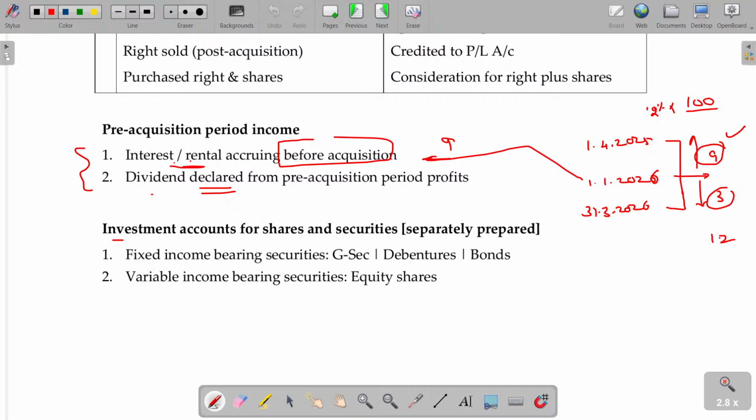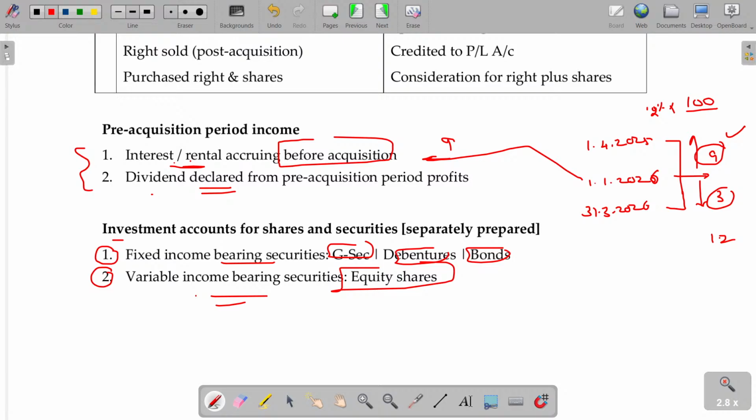In case of investing in debentures and bonds, you will be guaranteed getting interest without any deviation. If you are investing in preference shares also, you will be getting a constant return. Sometimes there will be chances of missing. In case of equity, you are not sure of the returns. You may get, sometimes you don't get, sometimes an exorbitant amount also you get. So these investments can be categorized into fixed income bearing securities and variable income bearing securities. Government securities, debentures and bonds are called fixed income interest bearing securities. Variable income bearing securities are nothing but equity shares. Is that clear?